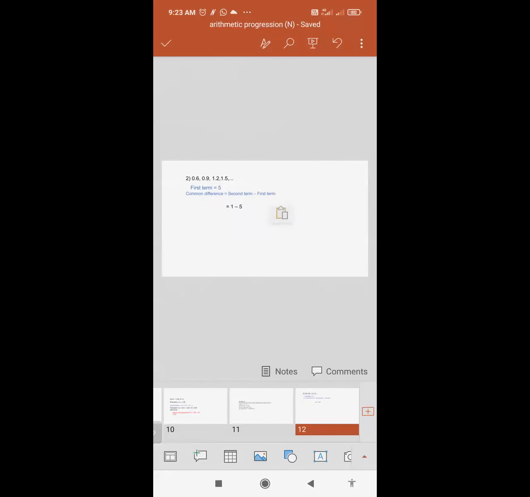Here some correction is there. The first term. Here your first term is 0.6. What they are telling you is to find the first term and the common difference of the AP. So the first term you find here, T1 is equal to 0.6.